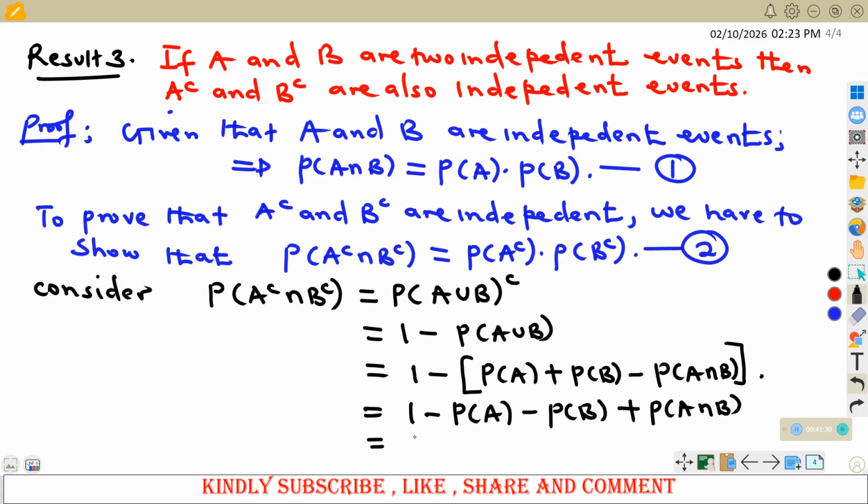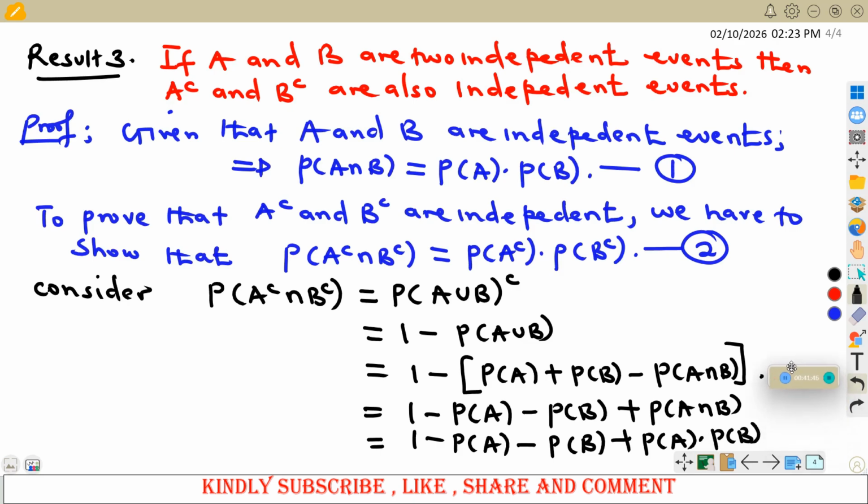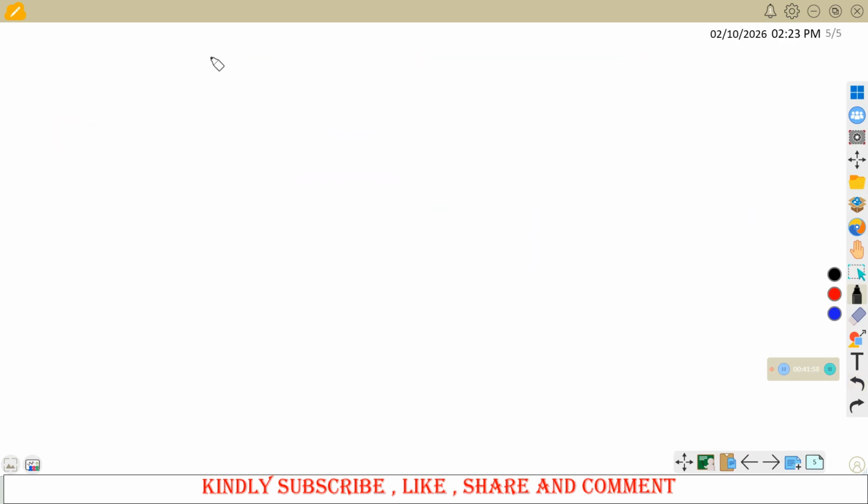So when you look at this, we are already aware that A and B are independent, and for that case we can have this as probability of A times probability of B. This is from equation 1. We can write that from equation 1. So I hope we are still together. Now from this given point, where we are having 1 minus probability of A, minus probability of B plus the probability of A times probability of B. I want us to look at this.